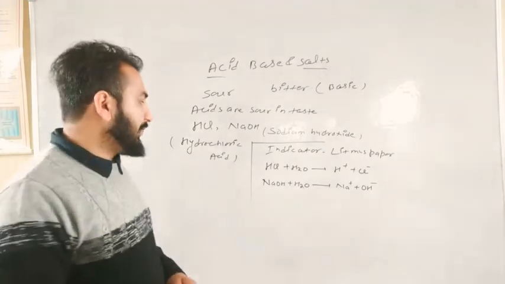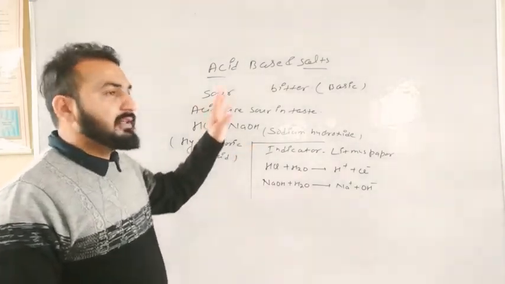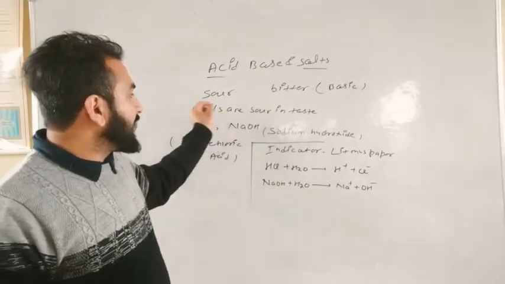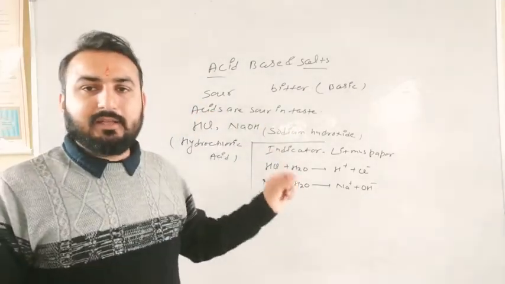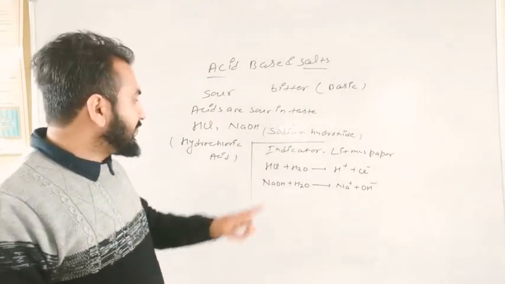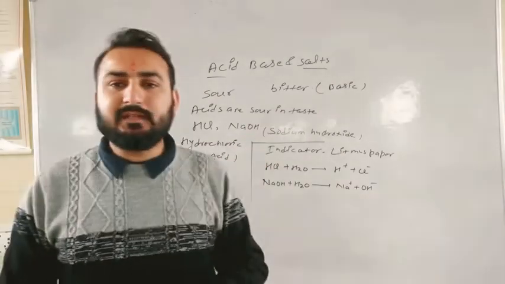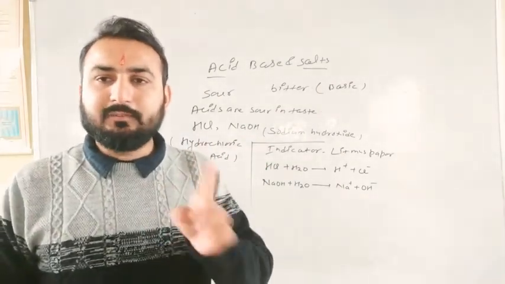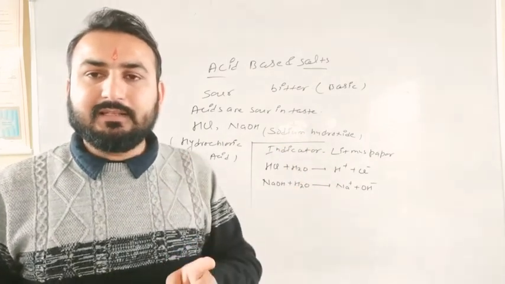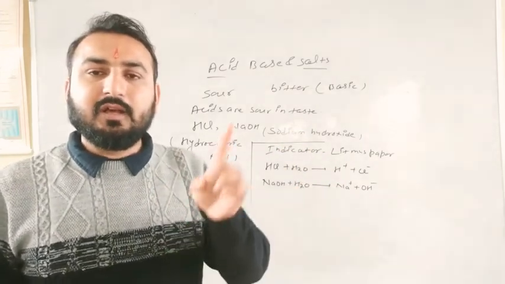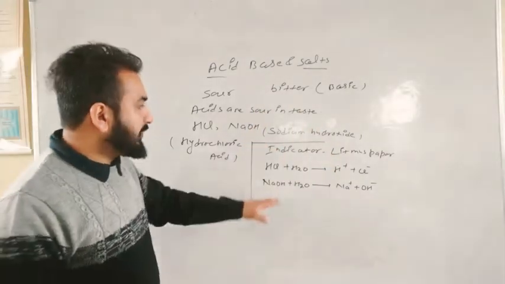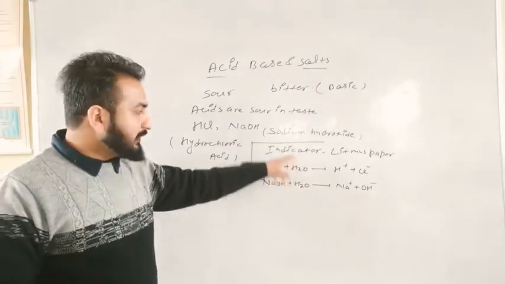Now the second definition. The first is that acids are sour in taste and bases are bitter in taste. Clear? At the same time, you can say that acids are those substances which produce H plus ions in their aqueous solution, and bases are those which produce OH ions in their aqueous solution. Clear?